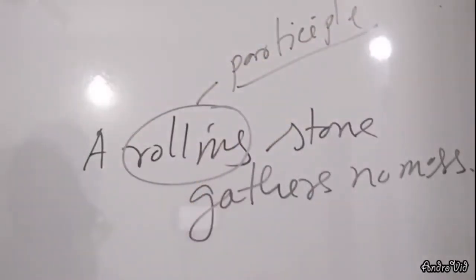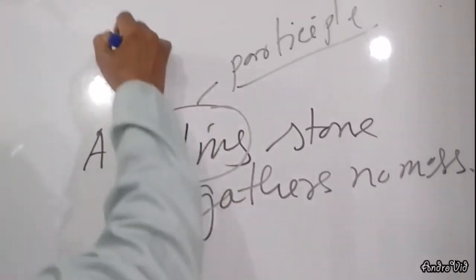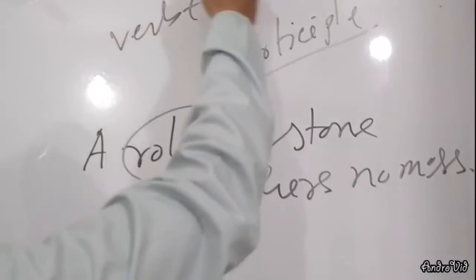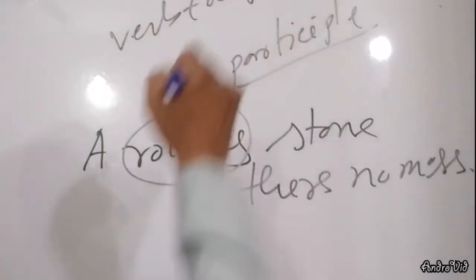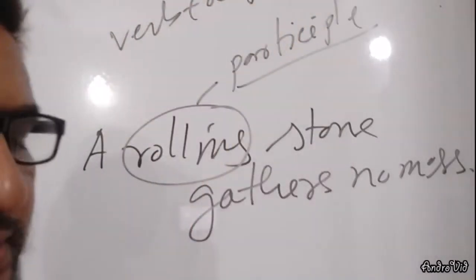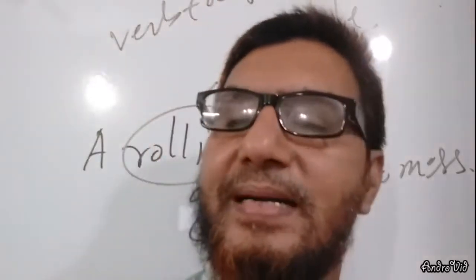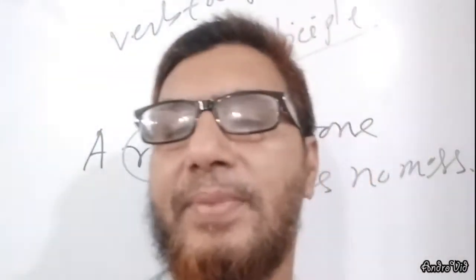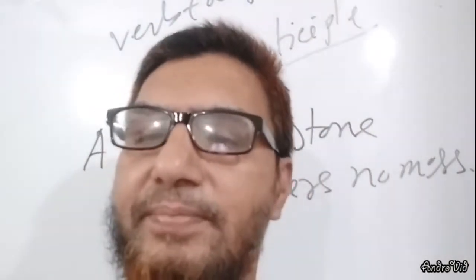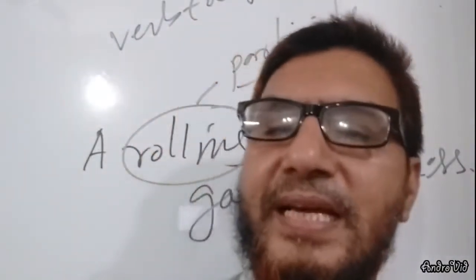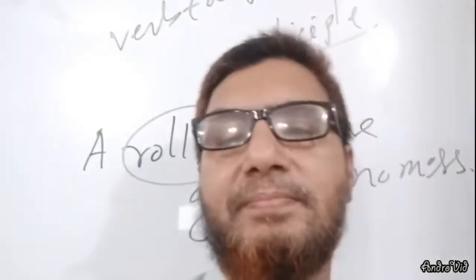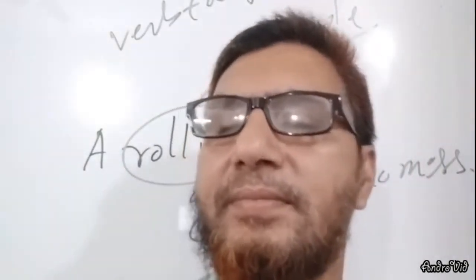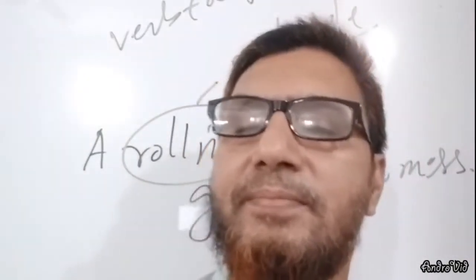When a verb takes ing at the end and is used as verb and adjective, that is called present participle. There are three types of participle in English: present participle, past participle, and perfect participle.